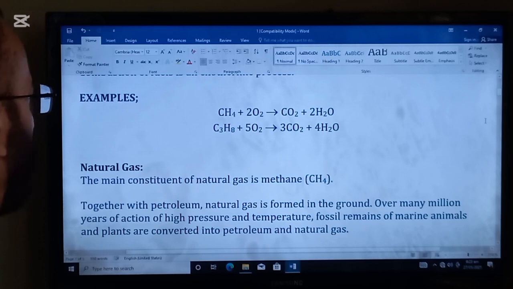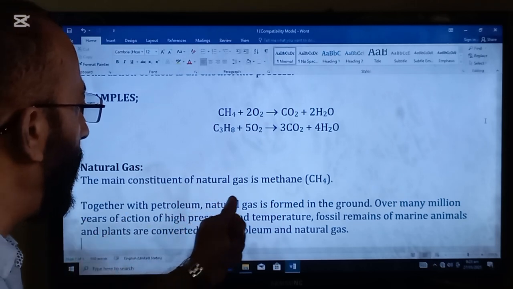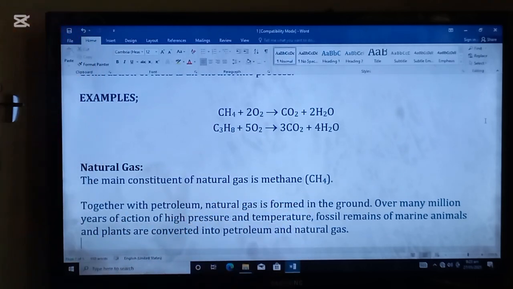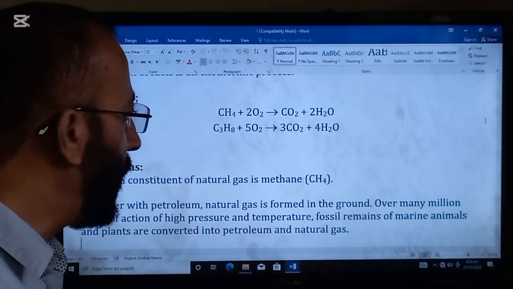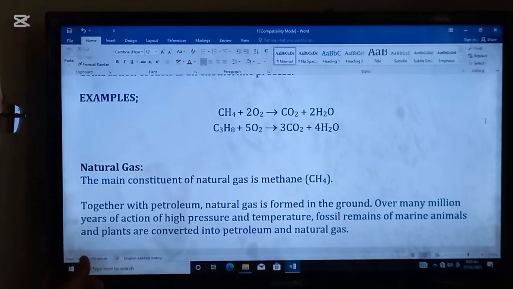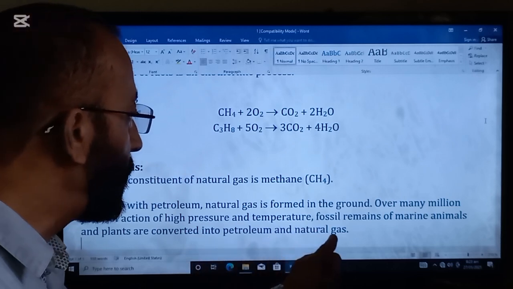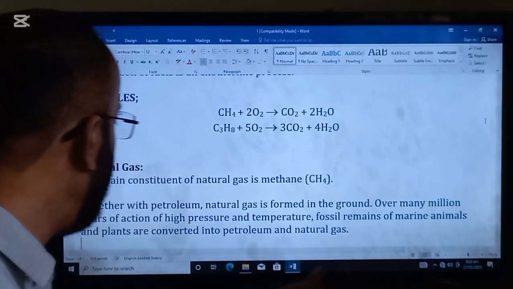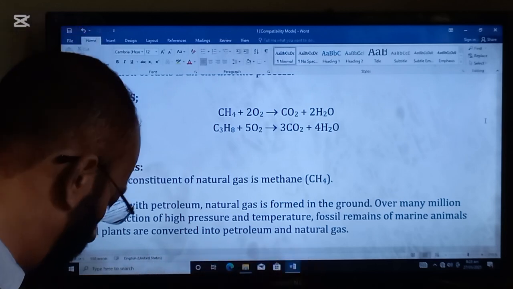Next topic which we are going to read is natural gas. The main constituent of natural gas is methane. Together with petroleum, natural gas is formed in the ground. Over many million years of the action of high pressure and temperature, fossil remains of marine animals and plants are converted into petroleum and natural gas.